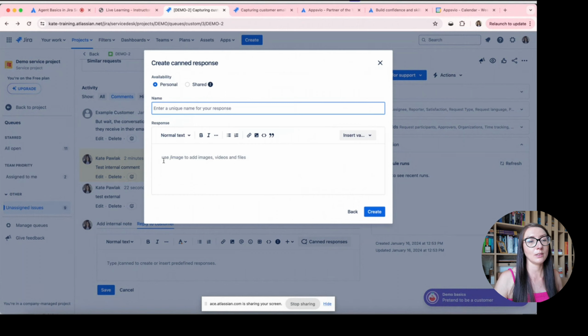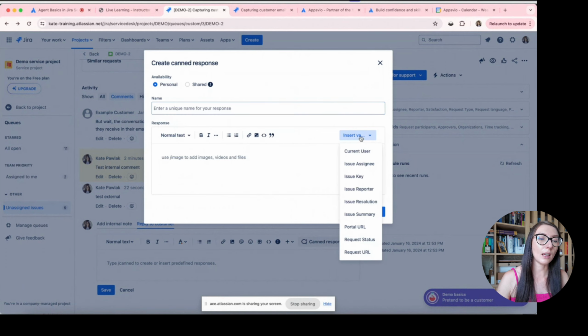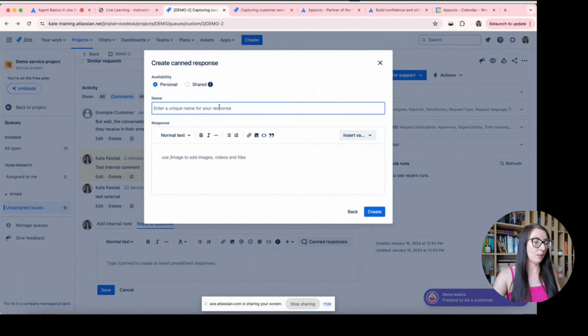Also, you can insert some variables into this response, and we have a limited list of variables. It's current user, issue assignee, issue key, issue reporter, issue resolution, issue summary, portal URL, request status, or request URL. Let's see how it works. It will be my test canned response.